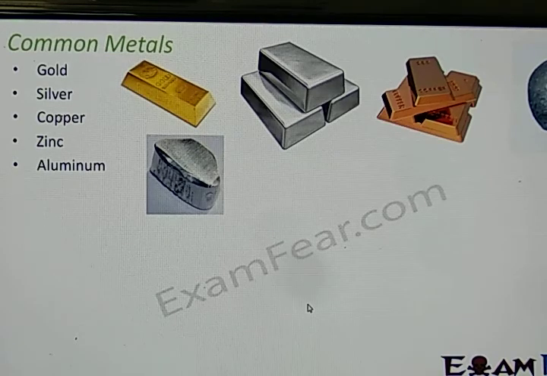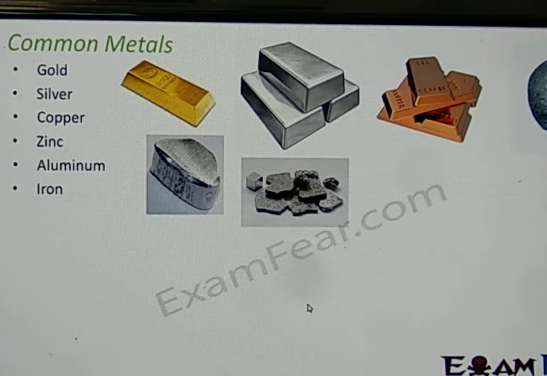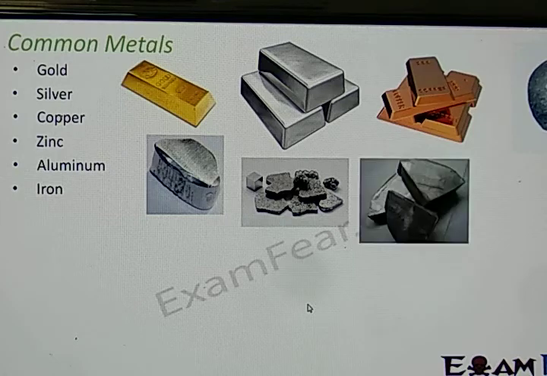And then aluminium. If you look at gold, the color is shiny and yellowish. If you look at silver, the color is grayish, but it again has a shiny appearance. If you look at iron, it is more blackish and the shine is there, but obviously the shine is not as much as in the case of gold and silver.